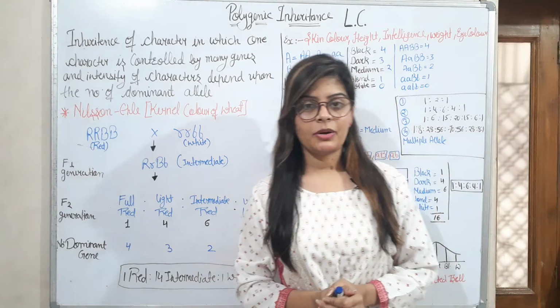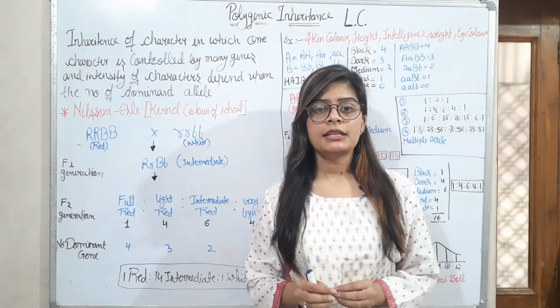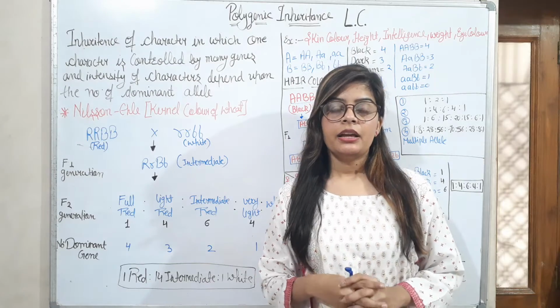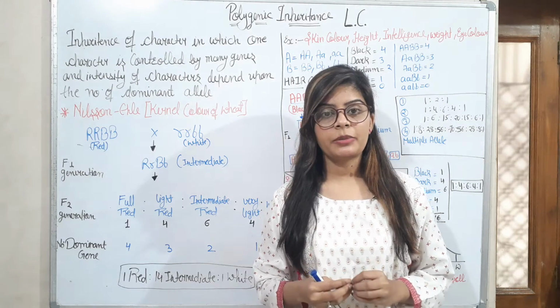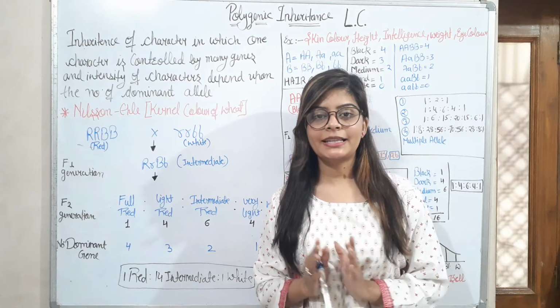Our today's topic is about polygenic inheritance. So what is polygenic inheritance? It is against Mendelian law. Polygenic inheritance means that one character is controlled by many genes, that is, polygenes. So it is known as polygenic inheritance.